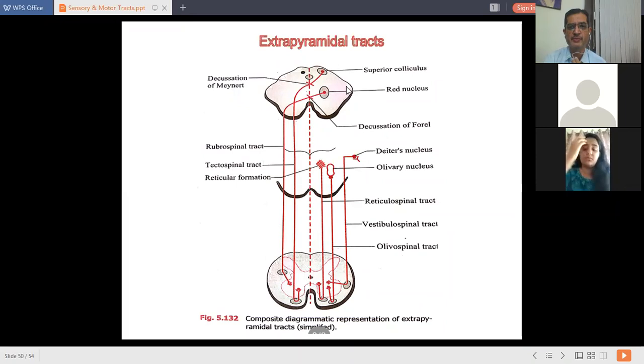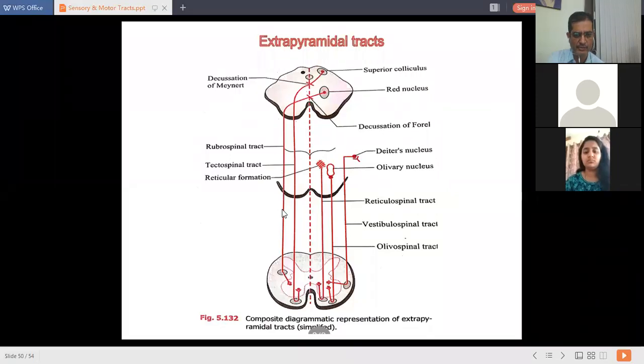Rubrospinal tract starts from the red nucleus of the midbrain. Make it clear: rubrospinal tract starts from red nucleus, not superior colliculus. Immediately, these fibers get crossed, that is called decussation, to the opposite side and descend downwards.